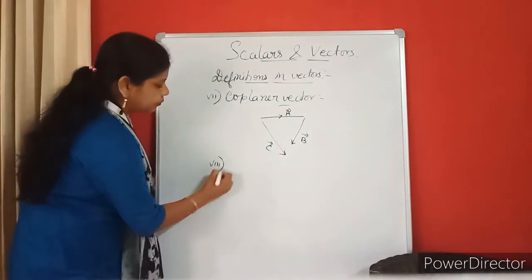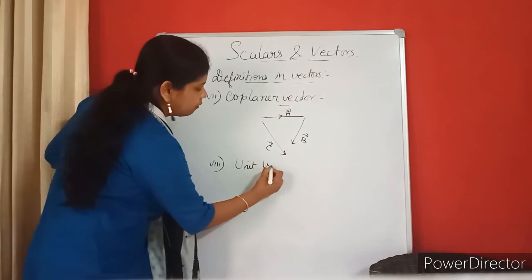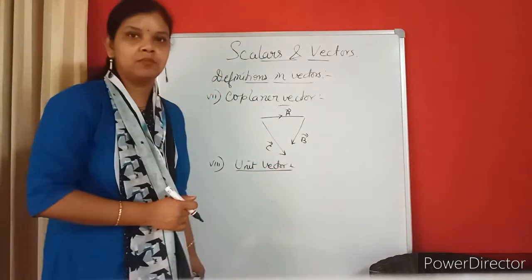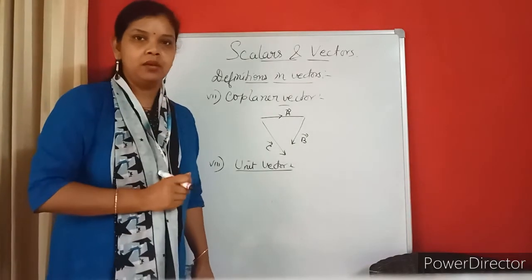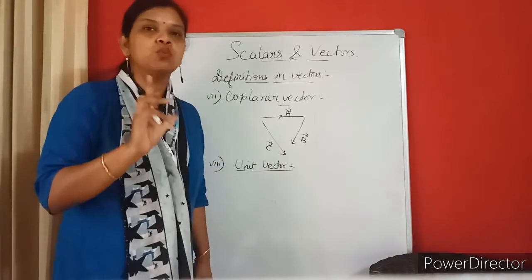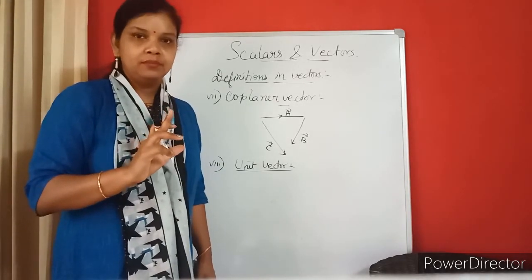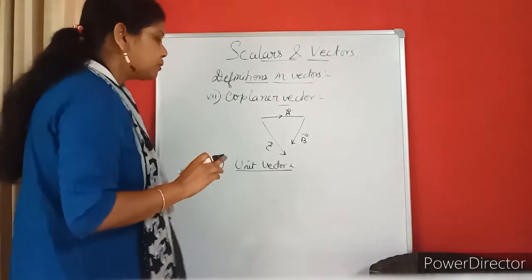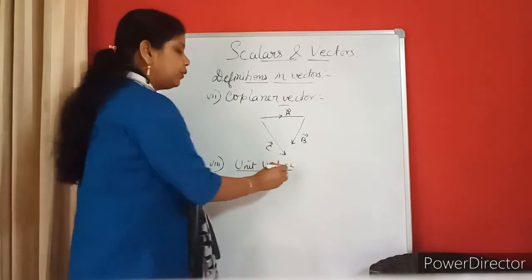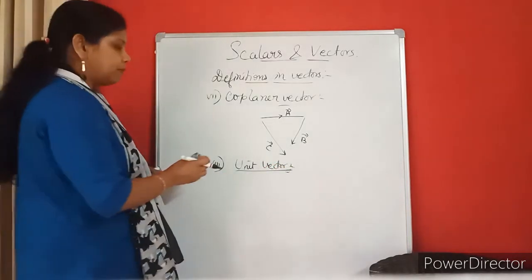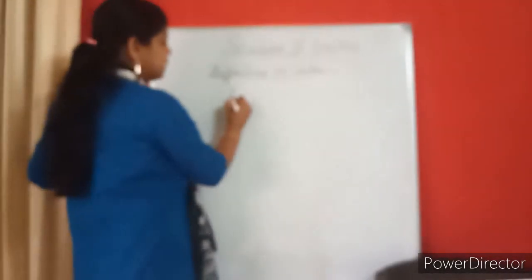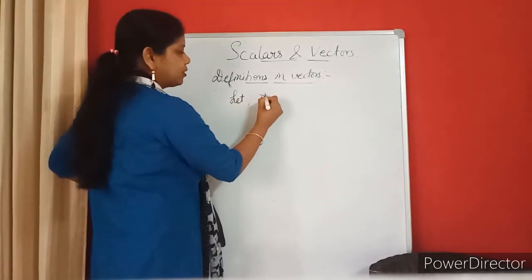Number 8, unit vector. What is unit? Unit means 1. Unit value 1 means the vector whose magnitude is 1. Suppose I say its magnitude is 1 and it is in a particular direction, then we call it a unit vector. Let me give you an example here so that it becomes easy for you. Let us consider, let A be a vector.